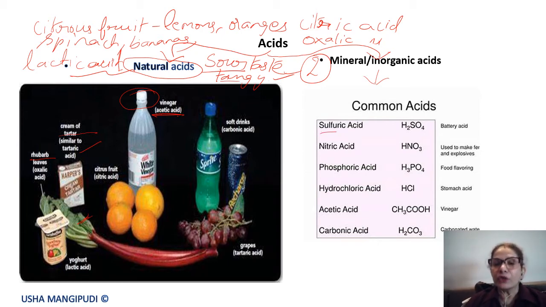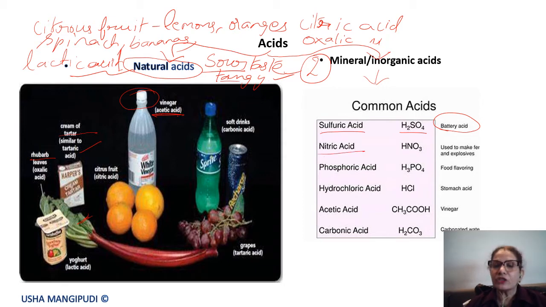One is sulfuric acid, H2SO4. It is used as a battery acid also, but all these acids are dangerous. They may be explosive when very concentrated. They cause dehydration when they fall on the skin. That's why you feel that burning sensation. Whereas with natural acids, if lemon falls on my skin, it will not hurt me as much as when hydrochloric acid or sulfuric acid falls on the skin. There's dehydration, so there will be a burn. It starts burning. So these are very dangerous.